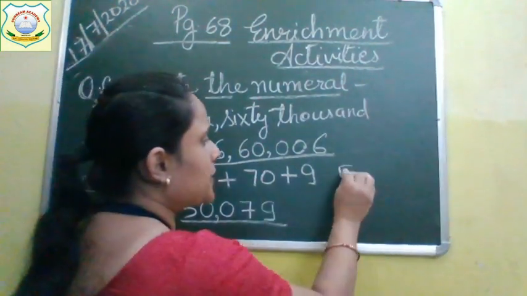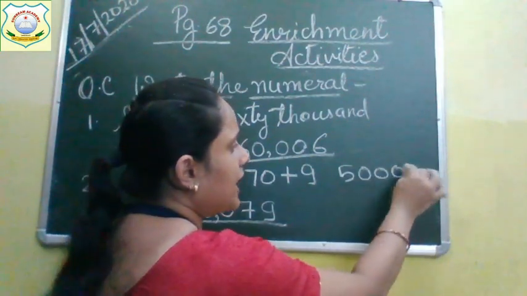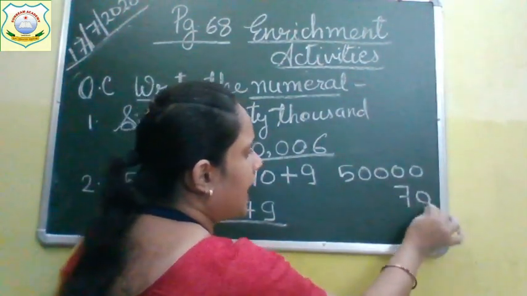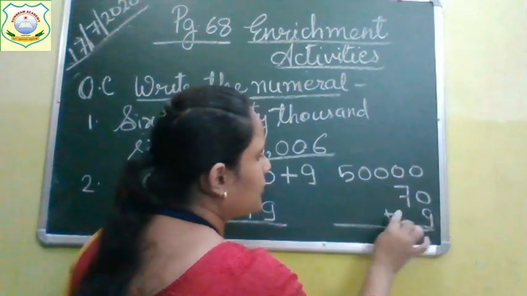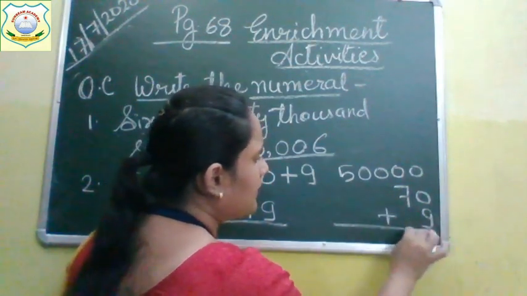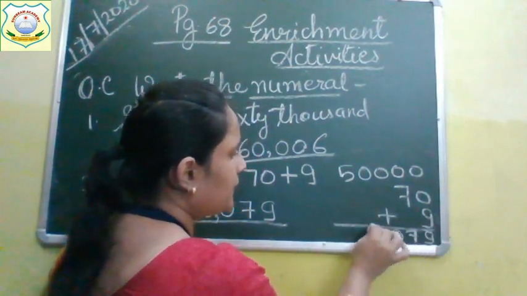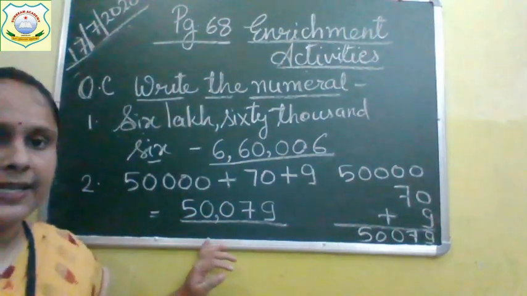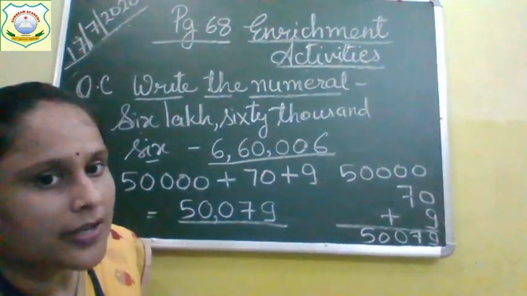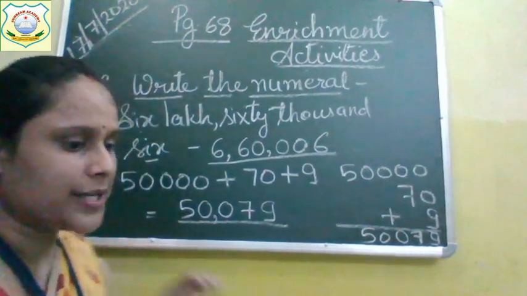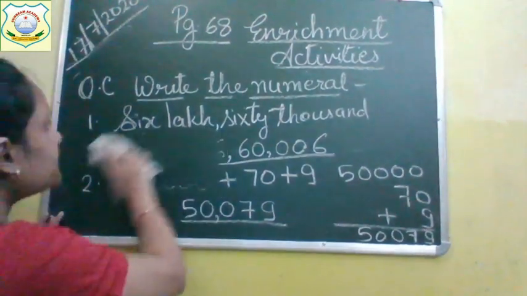There are two options. You can also add 50,000 plus 70 and plus 9. Then also you will get the same answer, 50,079. So done, children.